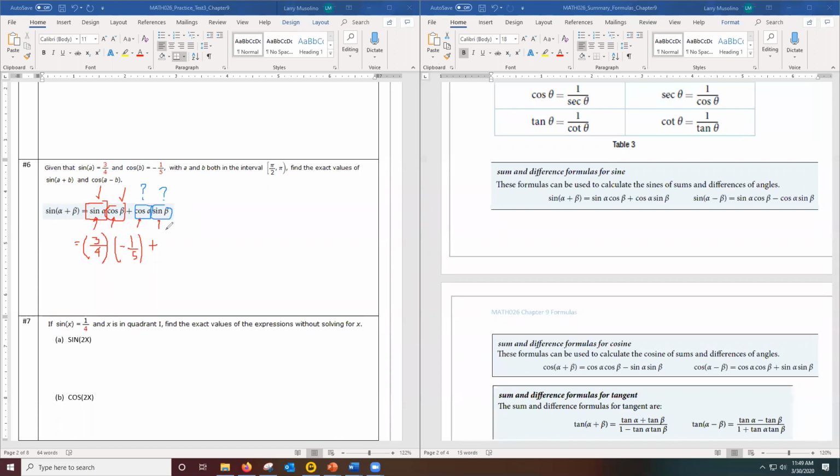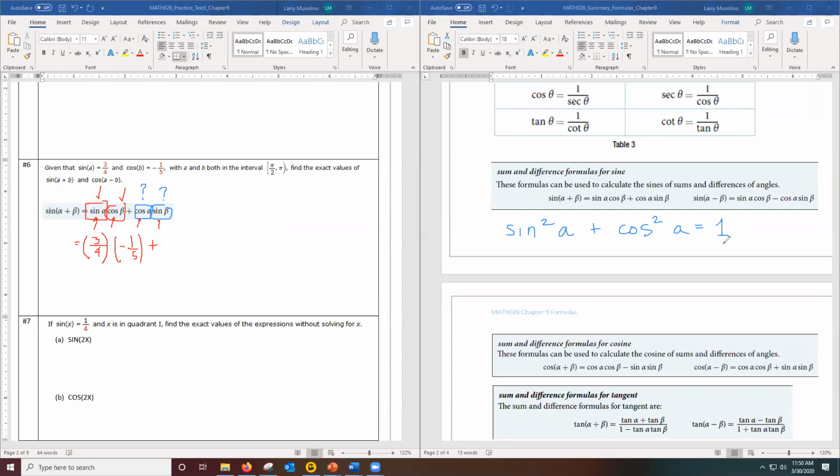All right, well, to do that, I'm going to use the famous sine squared A plus cosine squared A equals 1. Remember, this identity is important because it says if you know the sine of an angle, you can figure out the cosine. If you know the cosine, you can figure out the sine. Even if the angle's not on the unit circle, you could still figure it out.